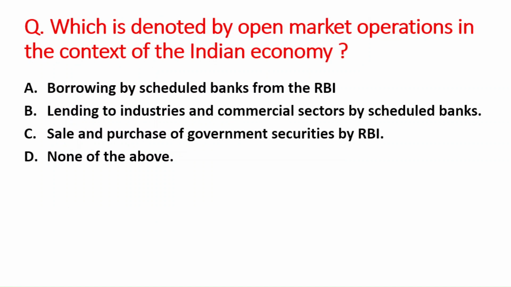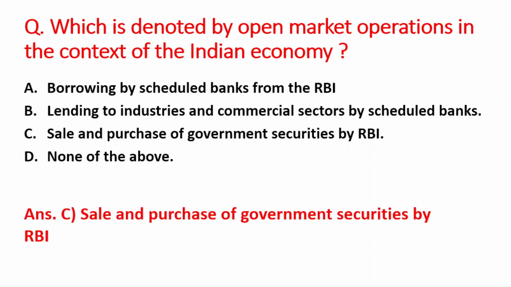Next question is which is denoted by open market operation in the context of the Indian economy. A option is borrowing by scheduled banks from the RBI. B option is lending to industries and commercial sectors by scheduled banks. C option is sale and purchase of government securities by RBI. And D option is none of the above. So the right answer is option C, that is sale and purchase of government securities by RBI.